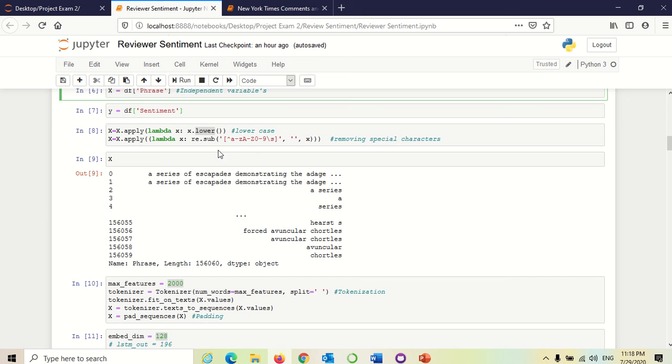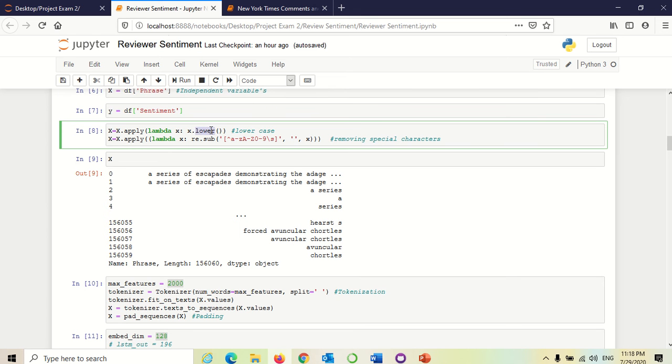I have lowercased all the data in the data frame, then applied regular expressions on it to remove the special characters. I was only allowing characters from small a to small z, capital A to capital Z, and 0 to 9. Everything else, the special characters, will be removed. This is how it looks after removing the special characters and lowering the data.